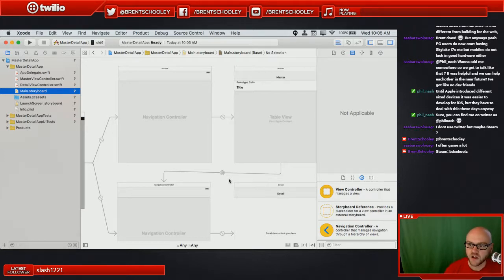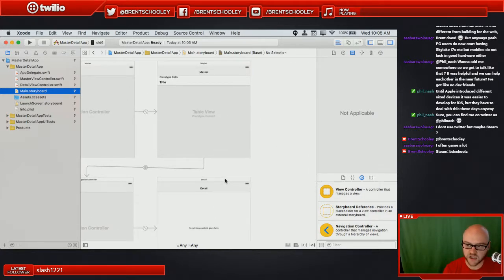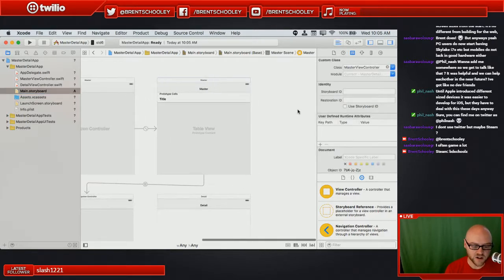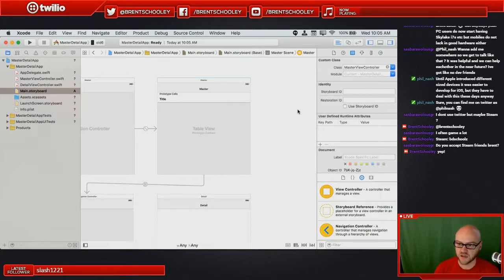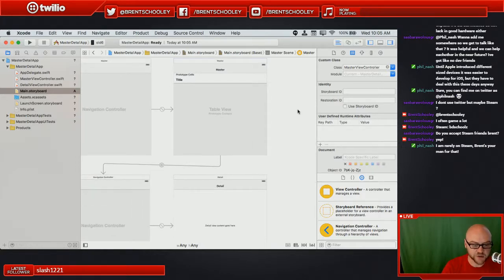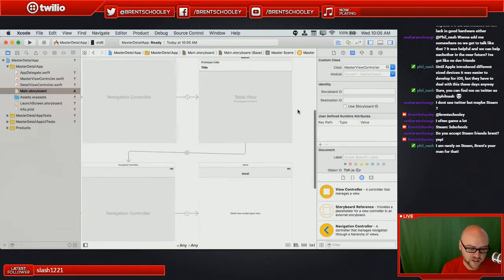Yeah, games are fun. So anyways, this master detail thing that we have going on here, what does this contain? What are we looking at? Well, we have a thing called a table view, and the reason I wanted to show this application setup is this is what we're going to be using when we take a look at the IP messaging. Because we're going to have a table view there that shows the messages that are coming in inside of our chat application, and we're going to need to know how that's constructed.